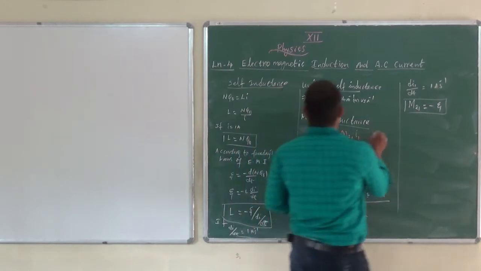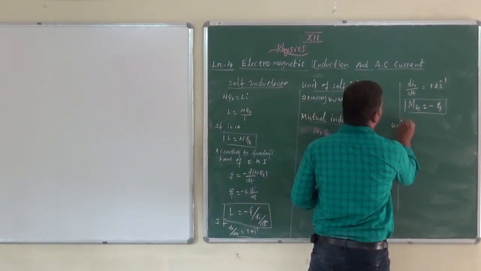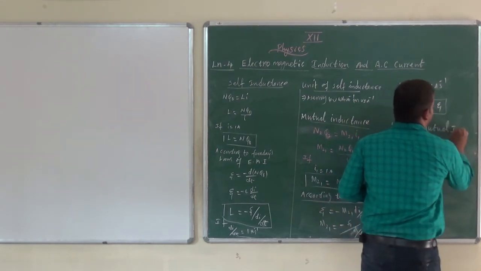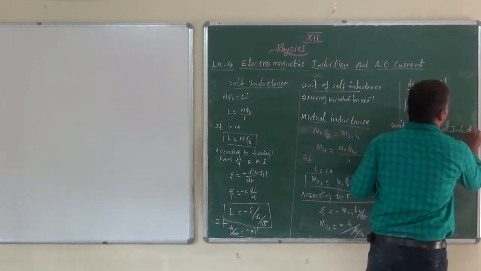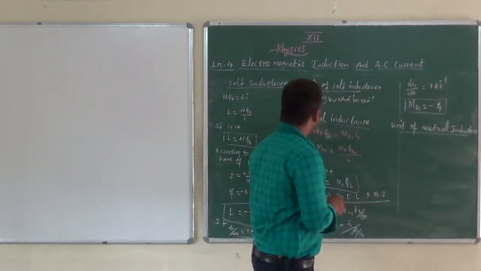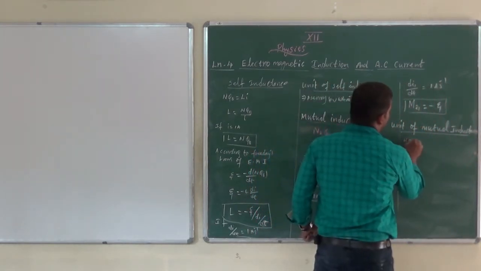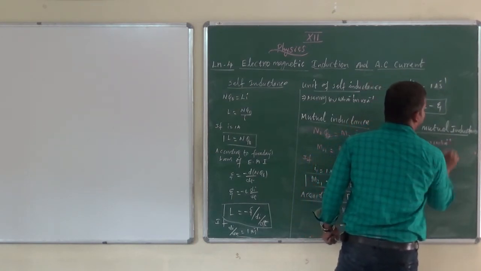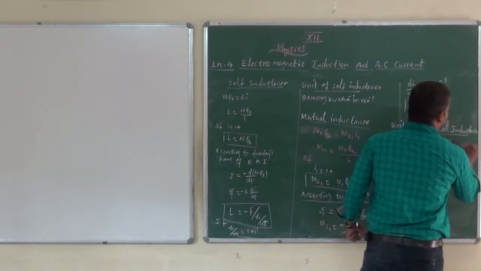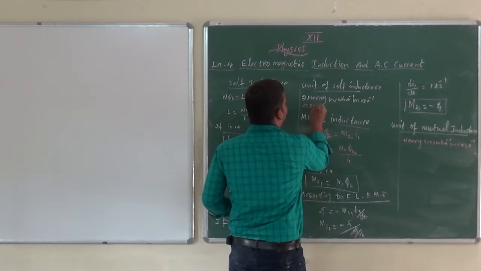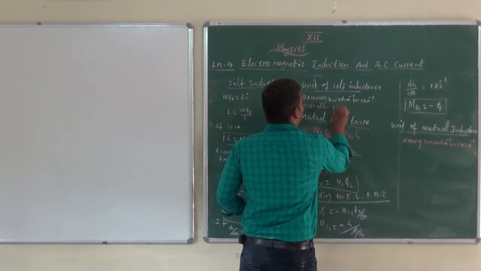Next, unit of mutual inductance. Henry unit, or Weber per ampere, or volt second ampere inverse. This is also a scalar quantity.